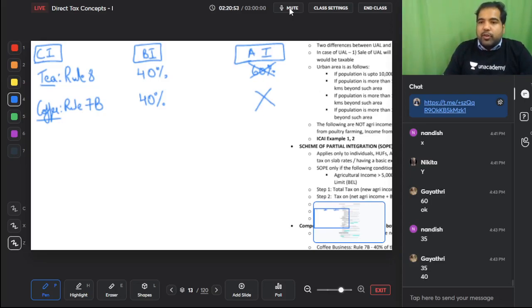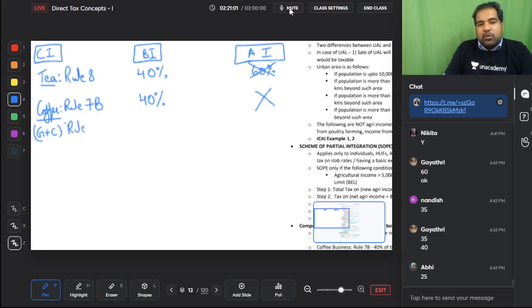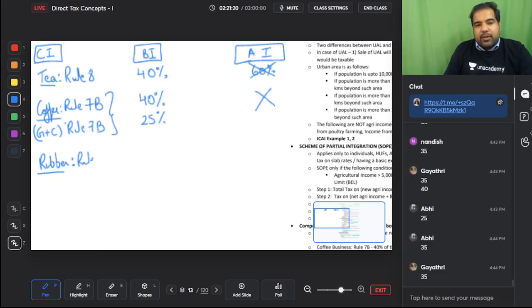But if the coffee is just grown and cured, nothing else, then again Rule 7B says the percentage reduces, because the amount of activity has also reduced, to 25%. So coffee has 2 percentages, 40 and 25. In case of rubber business, guys, rubber also grows on a tree and then you make rubber. In that case, there is Rule 7A, and that is 35%.